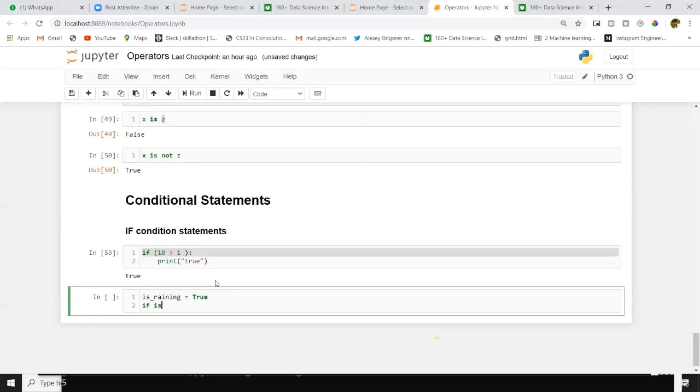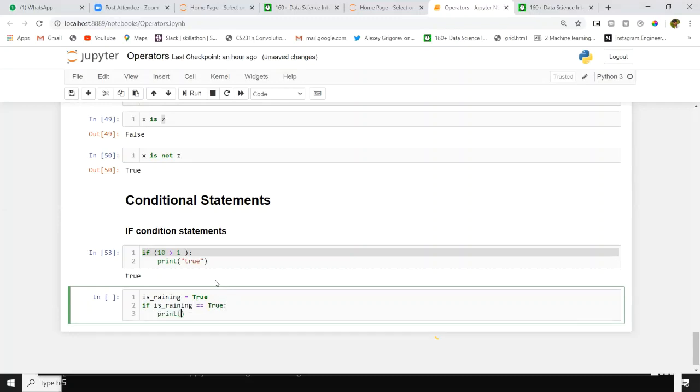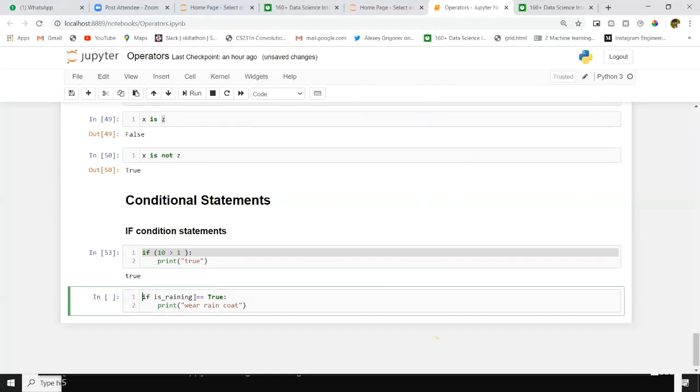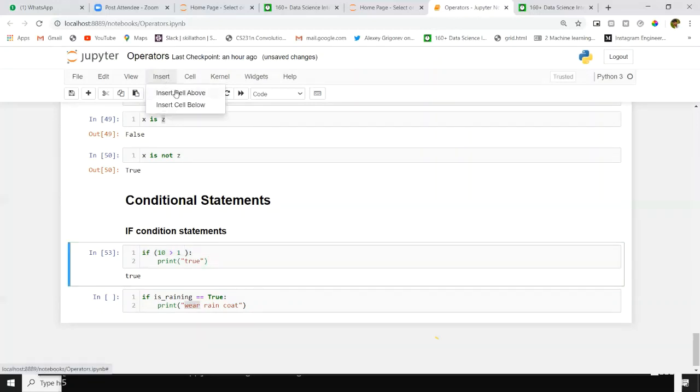So if is_raining equal to true, wear raincoat. Suppose we want to check whether it's raining or not. If it is raining, we have to say wear raincoat. In that situation, this value will come from the user, or maybe from a database value. Forget about this for now. If is_raining equal to true, you have to say wear raincoat. I will define is_raining in another section.